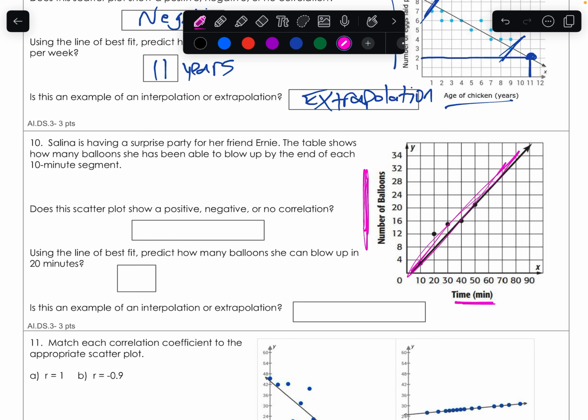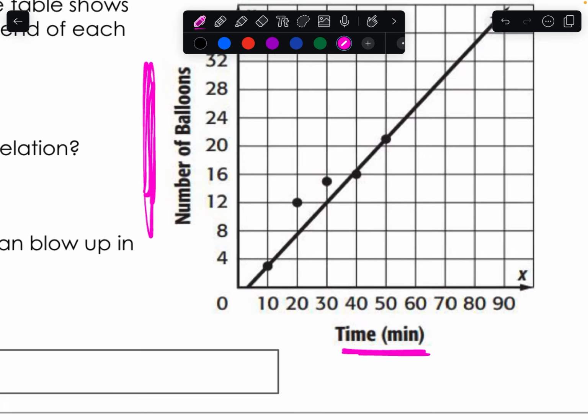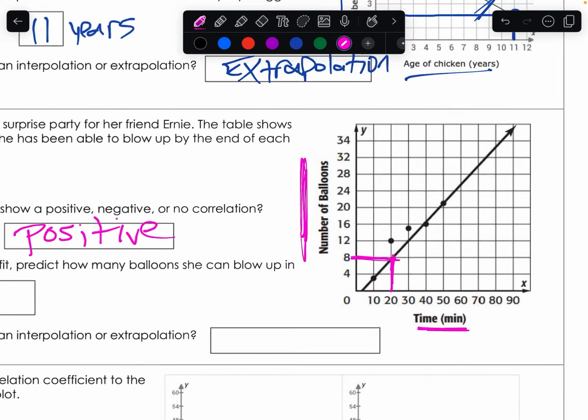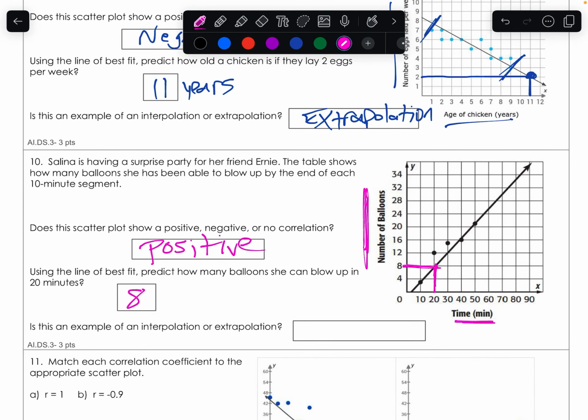Again, it's going uphill, so it looks like it's going to be positive this time. Using the best fit line, predict how many balloons she can blow up in 20 minutes. So look at 20 minutes. And it looks like about 7 or 8. You wouldn't be really counted off either way. But 7 or 8 is a good prediction.